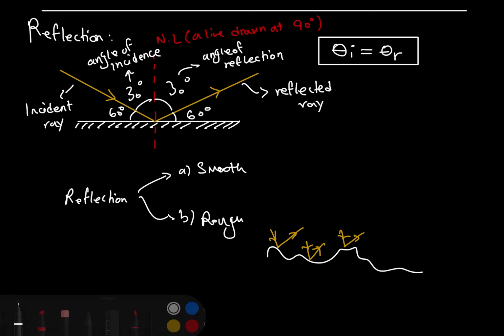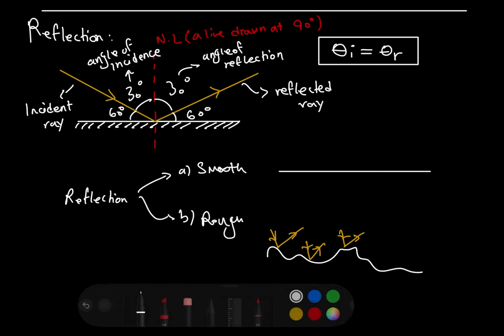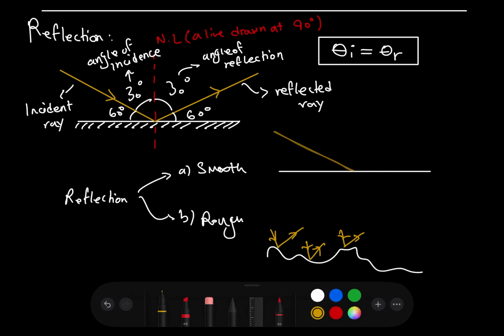However, if you have a smooth surface where the object appears to be shiny, all the rays are going to get reflected in the same direction, and they're all going to be parallel to each other. So make sure you know that.